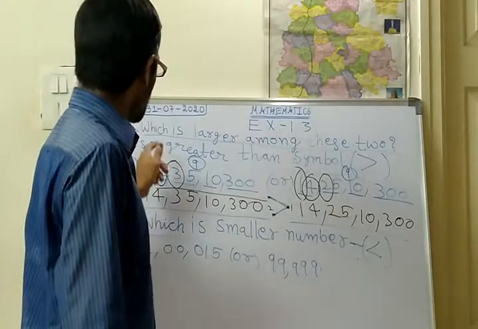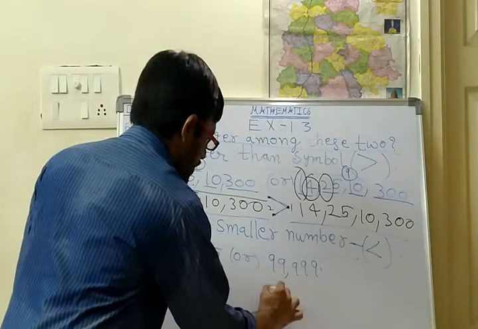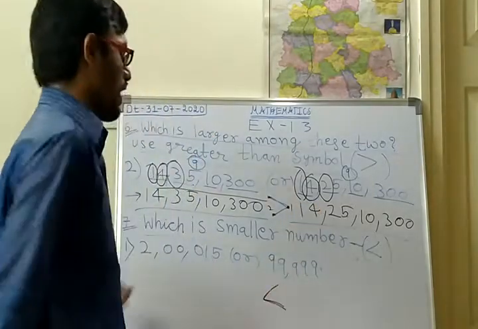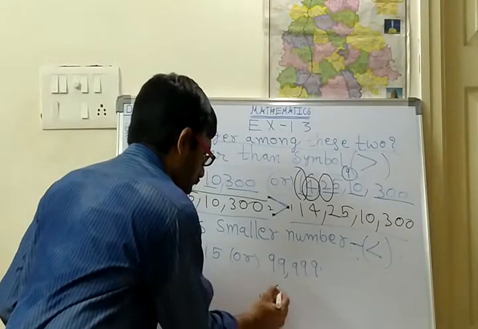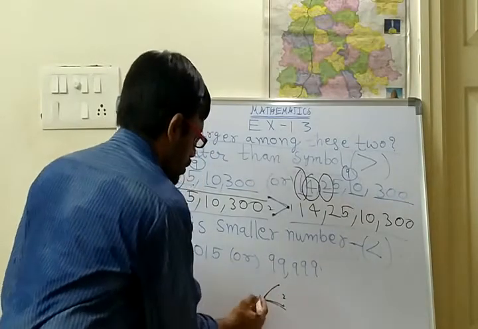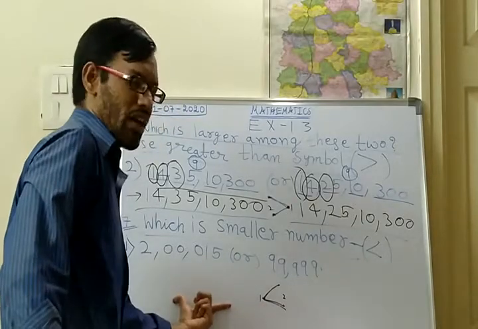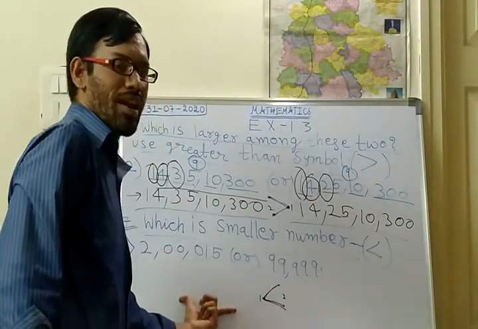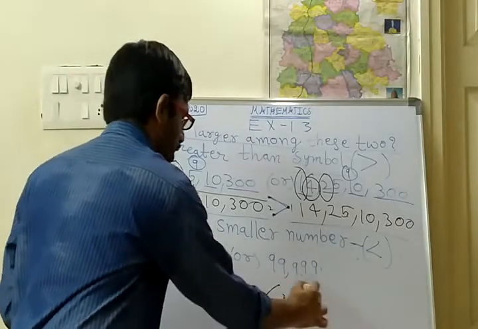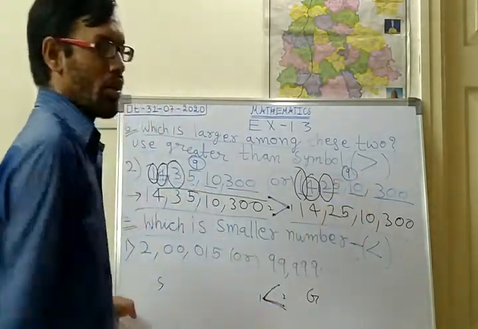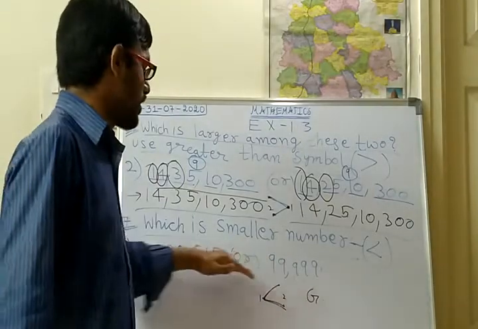Here you should use a lesser than symbol. In the middle I am using the lesser than symbol. Lesser than symbol means here only 1 dot is there, and here 2 dots are there. The number which is written on this side, the left side, should be the smaller number than this number. So here the smaller number should be, and here the greater number should be. So what is the smaller number? We have to identify.